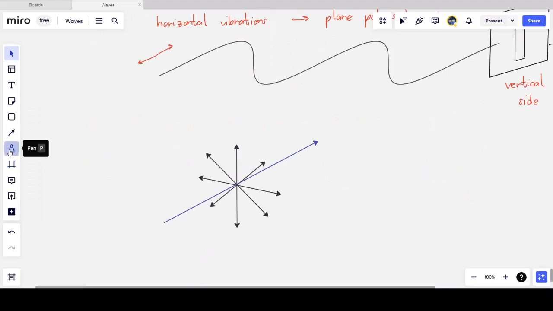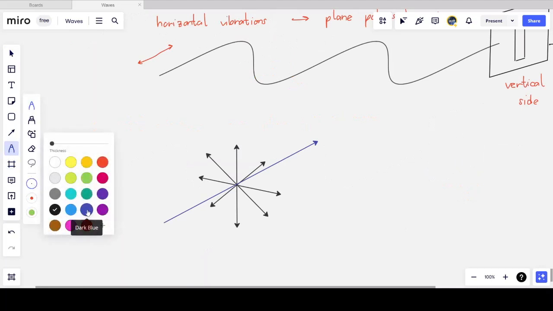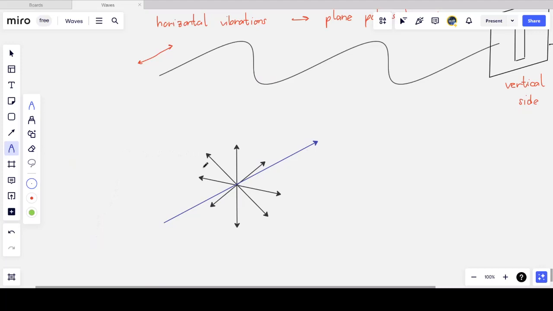Now, if I consider a wave that has oscillations in all directions of motion, or vibrations not in one plane, but in a variety of planes, and I have the direction of energy flow, the direction of propagation of the wave, to be, in this case, going into the page.